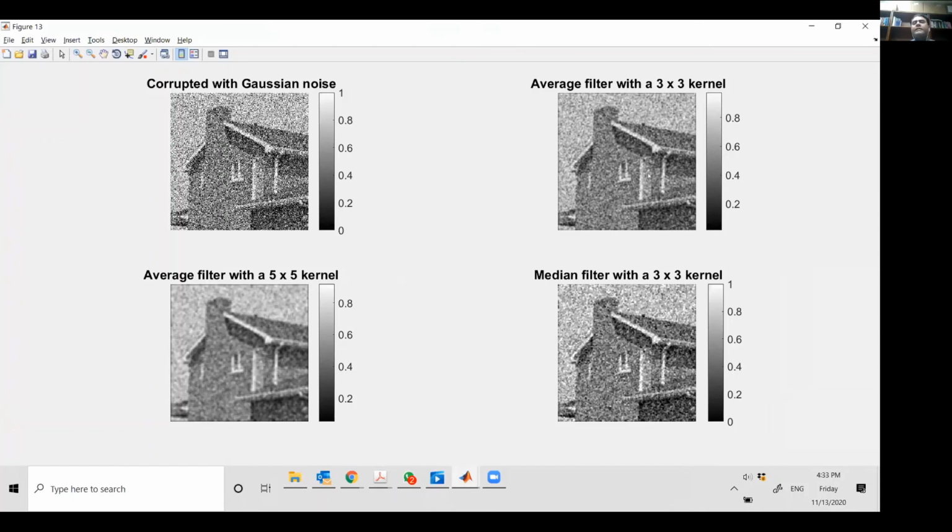And clearly we can see that when we increase the size of the window, our image becomes smoother, but it is still far away from my original image. And this is the median filter that we have, and it didn't do a very good job here, unfortunately. So anybody who has any questions up till now?